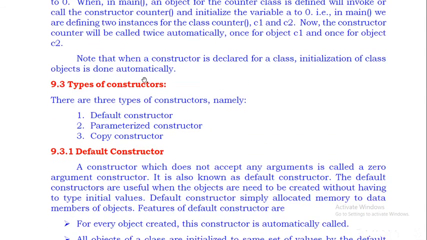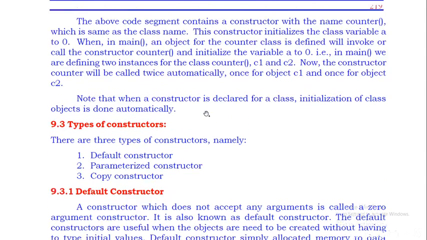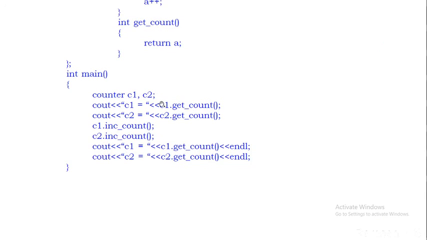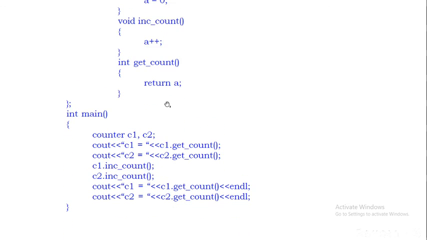So there are three types of constructors: the default constructor, the parameterized constructor, and the copy constructor. Let me execute it.